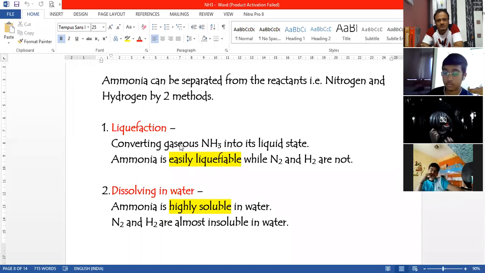Yes, Sarthak. Ask. Sir, if a question comes that how can ammonia be separated from these reactants, do we have to write any one method or both the methods? Yes, you can write any one method. You can write both the methods also. But you'll get marks even if you write one method. So if you just write it is separated by liquefaction, you get marks. Okay, so we don't have to define that process converting gases. No. Just have to mention the name of the process. That's it. Okay. Thank you, sir.